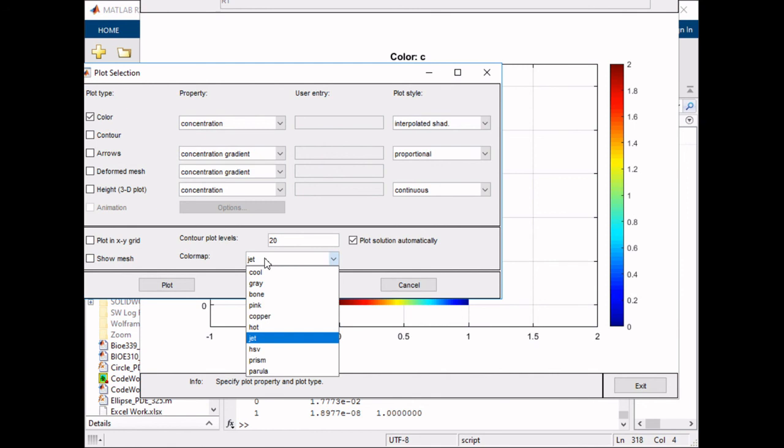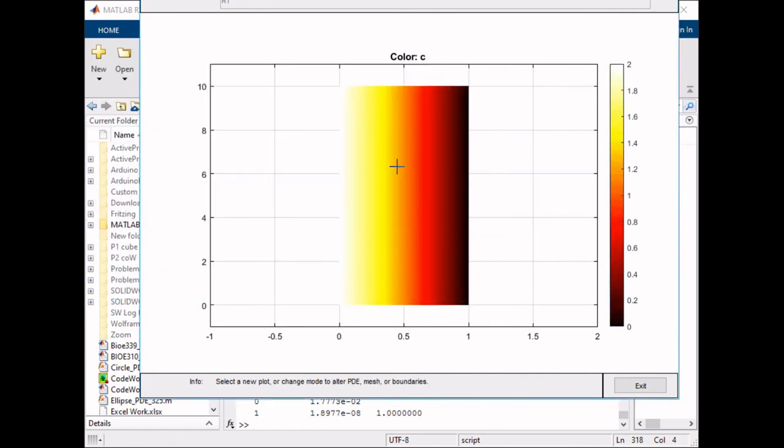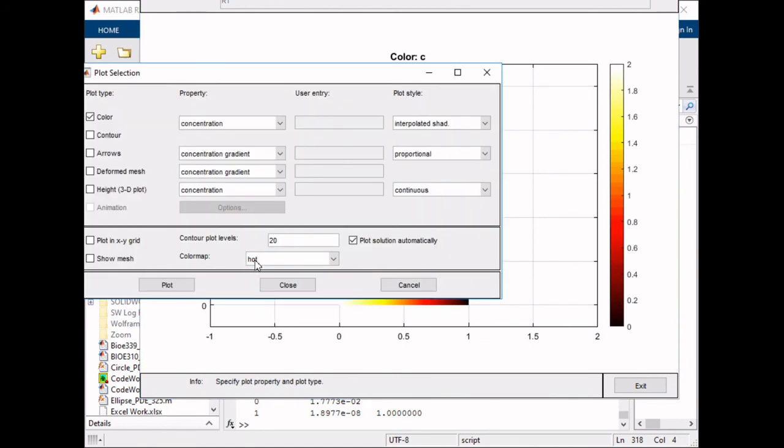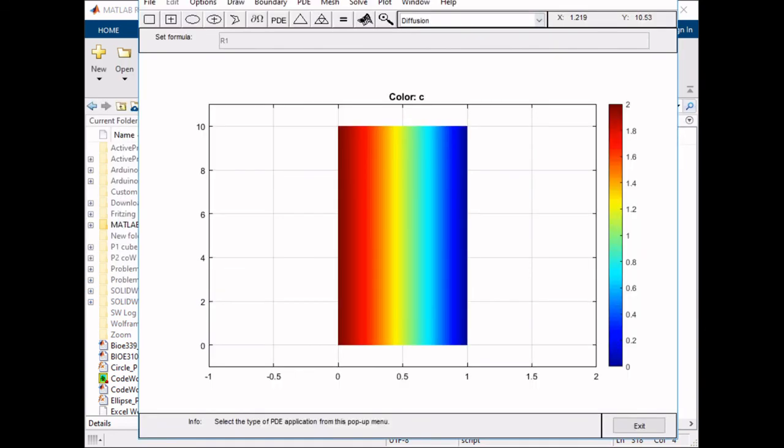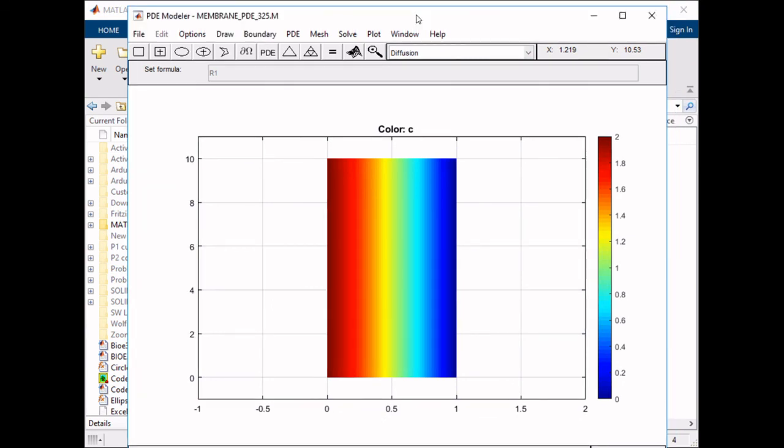I like the jet color because you can see it better, but there's a lot of options you can utilize. I don't really like that, so I'm just gonna keep it as jet. But yeah, that's basically how you can model realistic functions and stuff in the real world using MATLAB's PDE modeler. This is a really cool tool. And I really recommend it to people who are especially introduced to coding and stuff recently, because then you can do a lot with this.